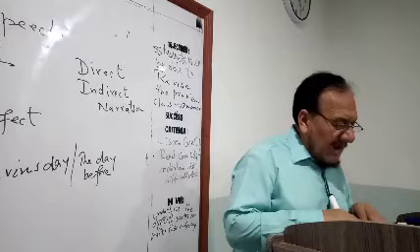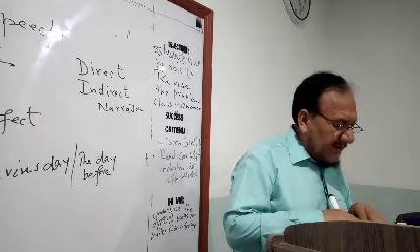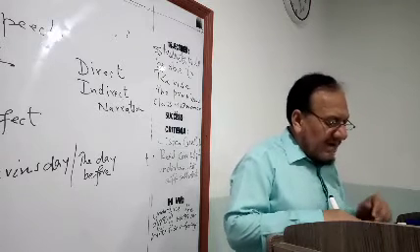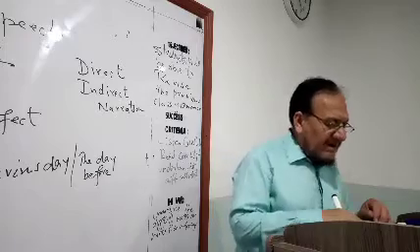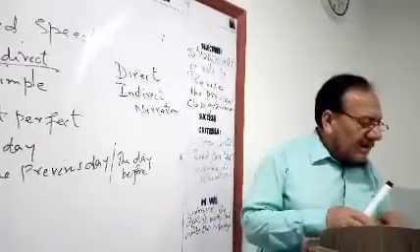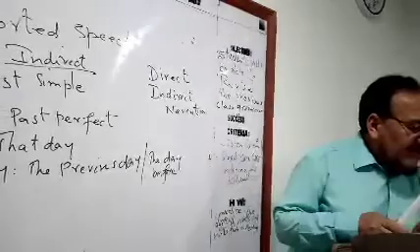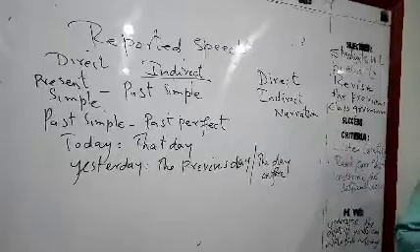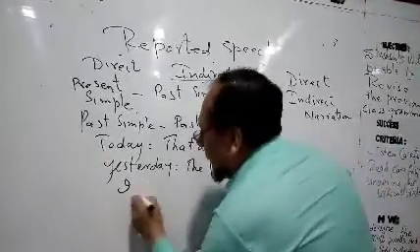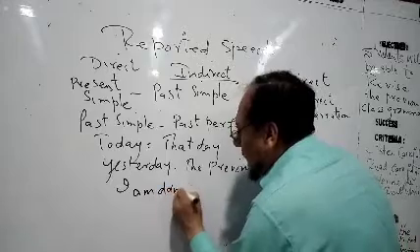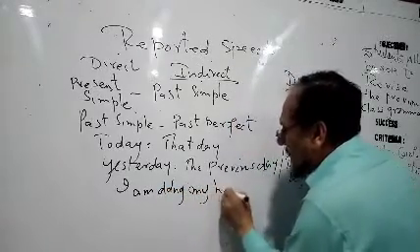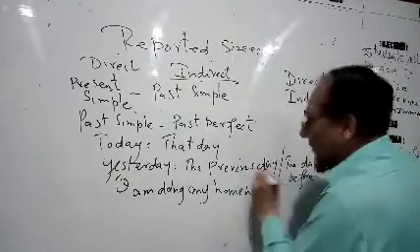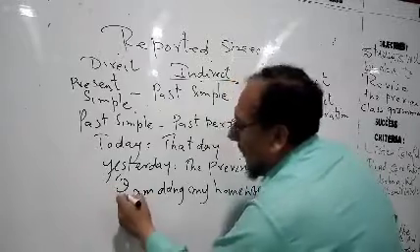Now number 3, I am doing my homework so I can go out. Zaini said that she, I am doing, so am will change into was, she was. Look, for example, this girl says, I am doing my homework so I can go out. So it's direct narration, a girl is talking, so I will change into she.